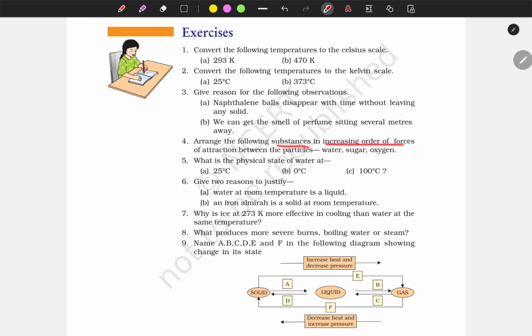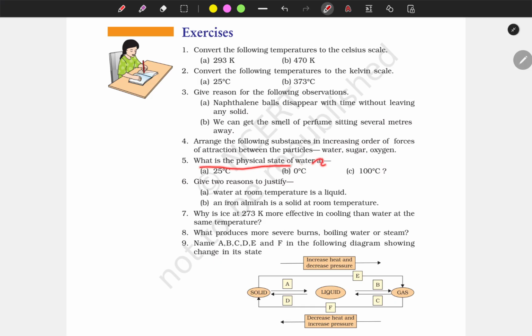Arrange the following substances in an increasing order of the forces of attraction between the particles: oxygen, sugar, and water. Oxygen is a gas, the lowest. Sugar is a solid, and water is a liquid. Increasing order means increasing order of force of attraction. So first will come oxygen, then water, and then the highest, sugar. It is gas, it is liquid, it is solid.